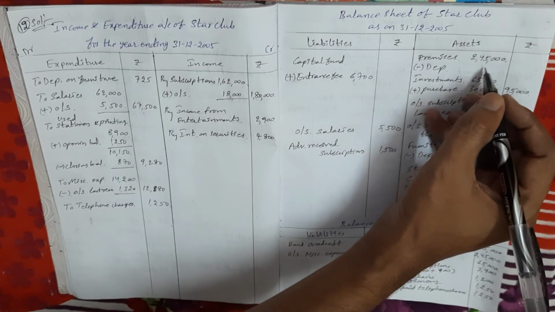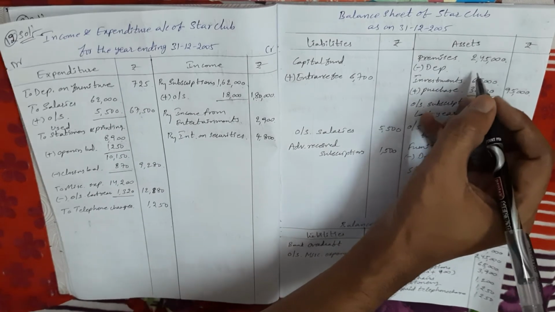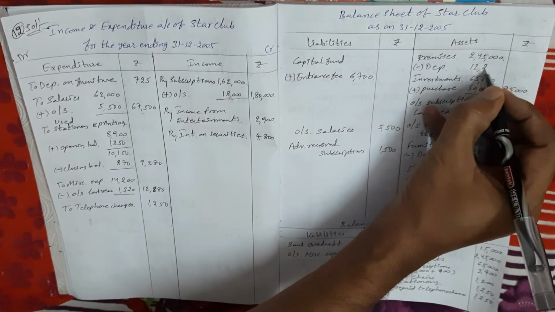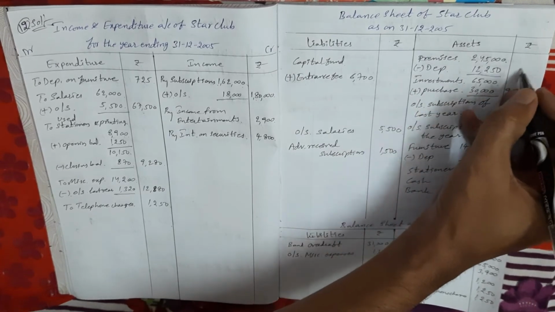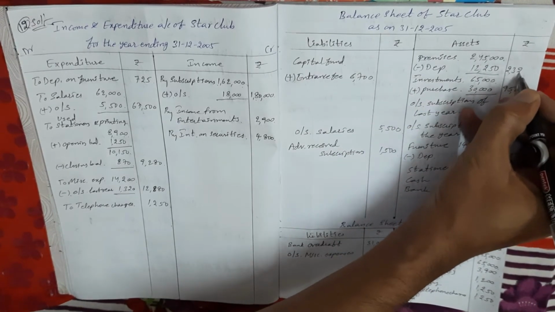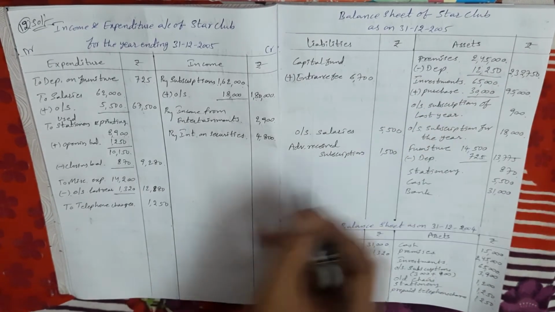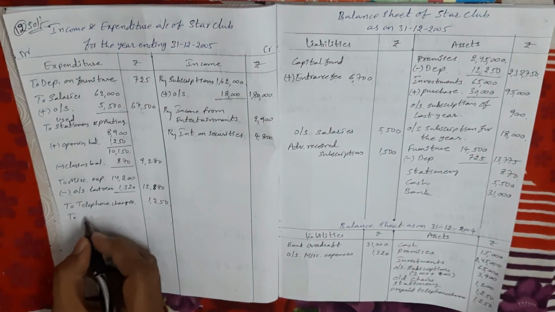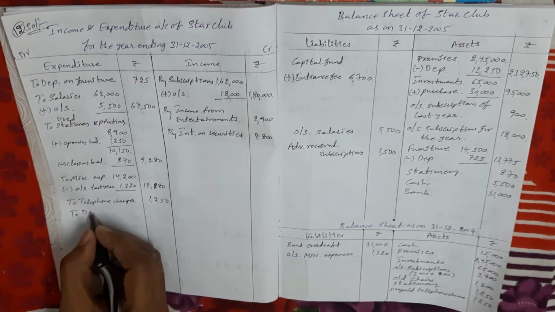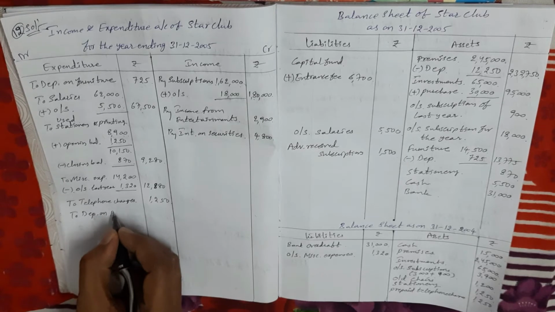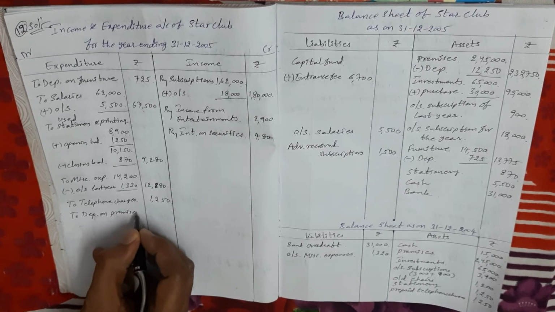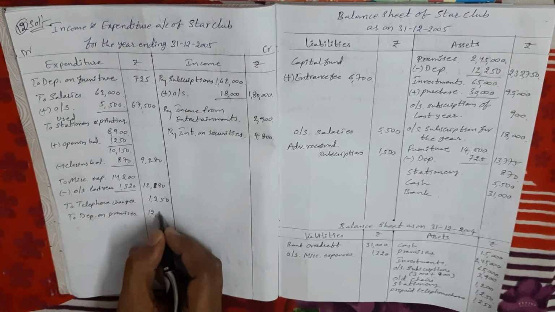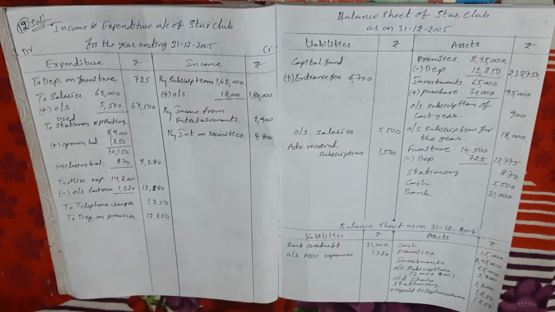So on 2,45,000, 5% means 12,250 rupees. So the balance amount is 2,32,750, and depreciation comes a second time in the income and expenditure account debit side: depreciation on premises 12,250 rupees.